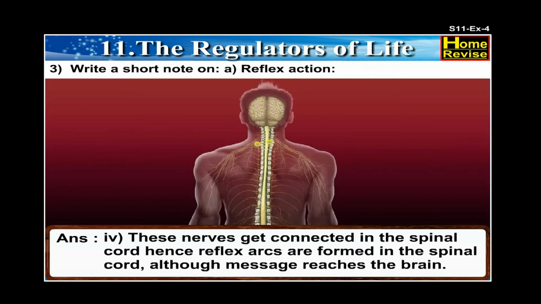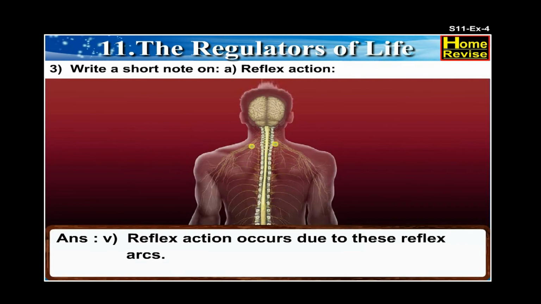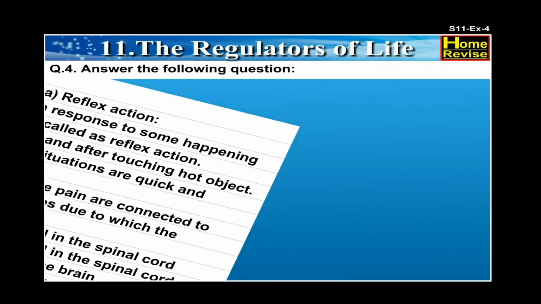4. These nerves get connected in the spinal cord. Hence, reflex arcs are formed in the spinal cord, although the message reaches the brain. 5. Reflex action occurs due to these reflex arcs.